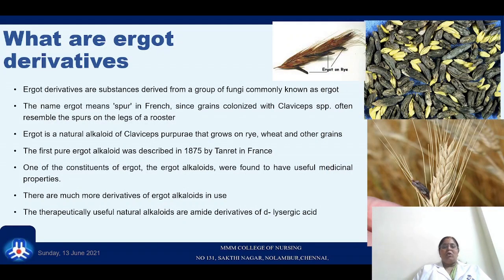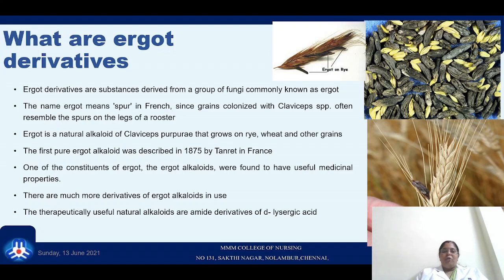Now, to know about the ergot derivatives, as we know, ergot derivatives are substances usually derived from a fungus, commonly known as ergot. The name ergot comes from the French word meaning spur. When the grains get colonized with the Claviceps species, it resembles the structure of a spur on the legs of a rooster. So ergot is a natural alkaloid of Claviceps purpurea, which grows on wheat, grains and rice.